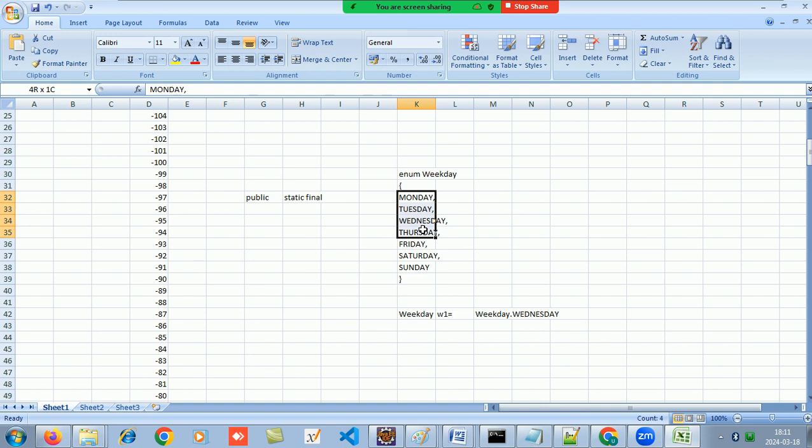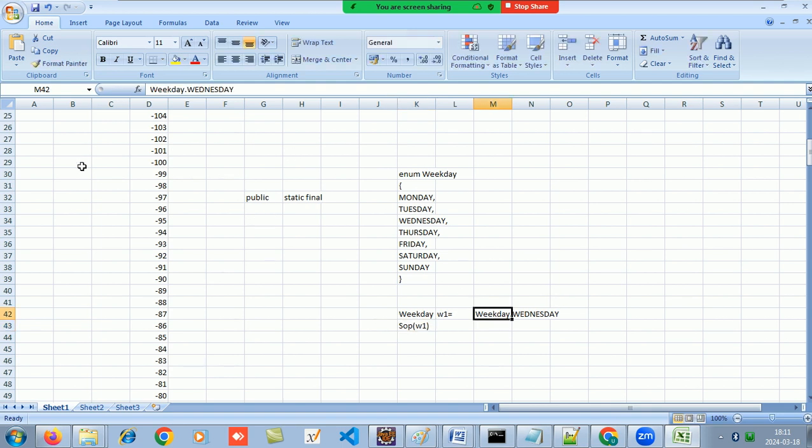So this enum which I have made over here has these predefined set of values. So whichever I will make a reference of this enum will have values from this set only, not outside that set. And each data in enum is public, static and final. Okay. So now if I try to display w1, what will it display me? What is the value of this?